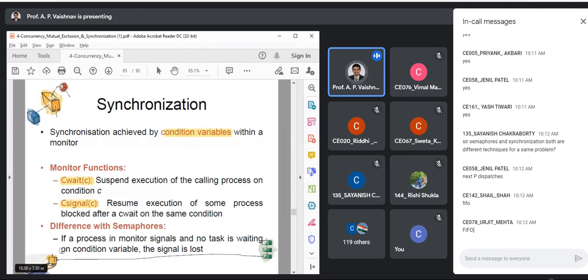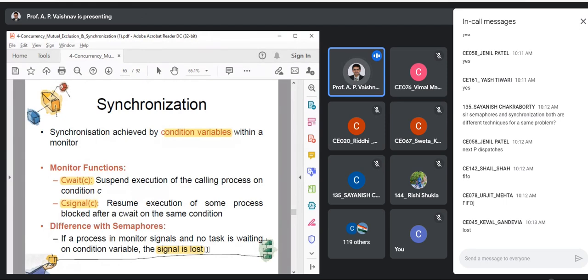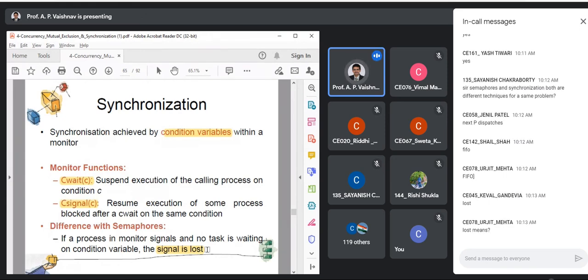Remember that concept? Yes. Over here, there is nothing like increment or decrement. What we simply do is check the queue. If there is any process waiting, it will be allowed. Otherwise, what will happen to the signal? The signal is lost. As far as the program's complexity is concerned, this is much more lightweight.